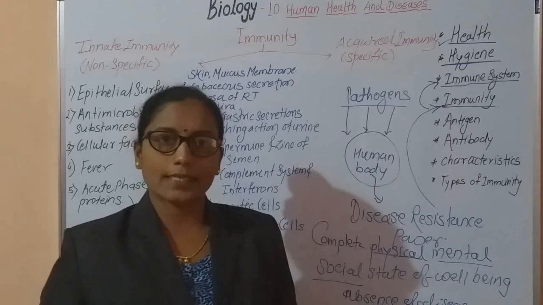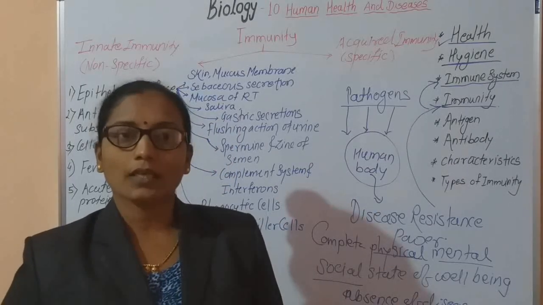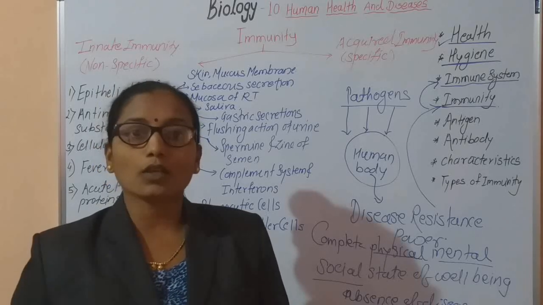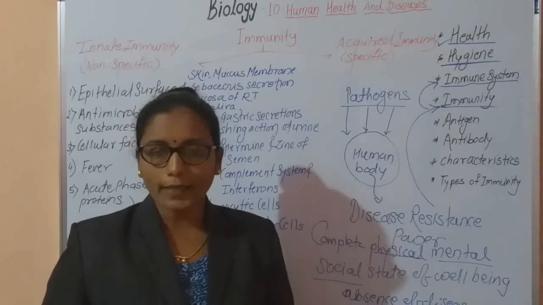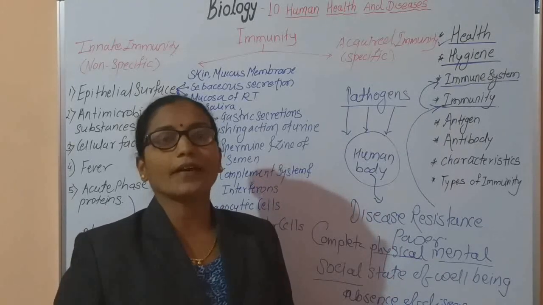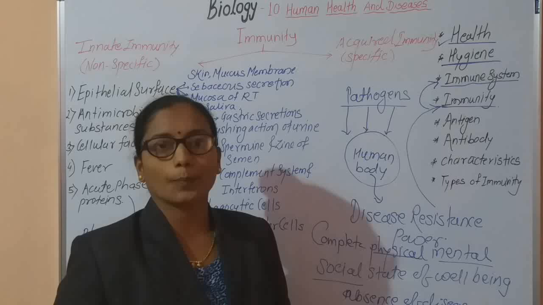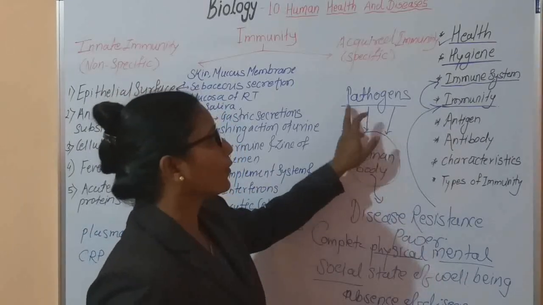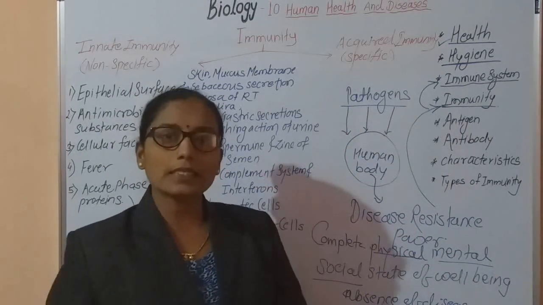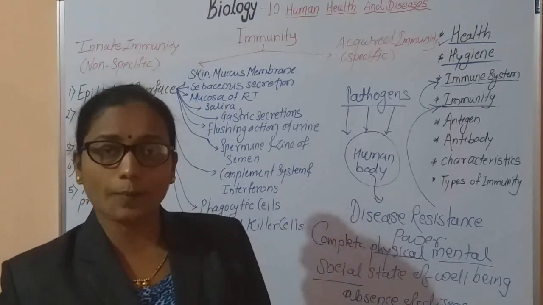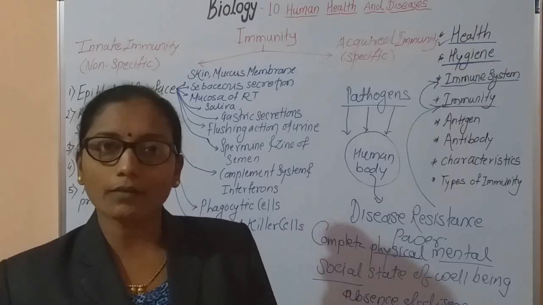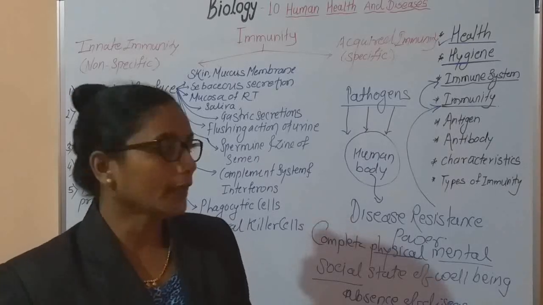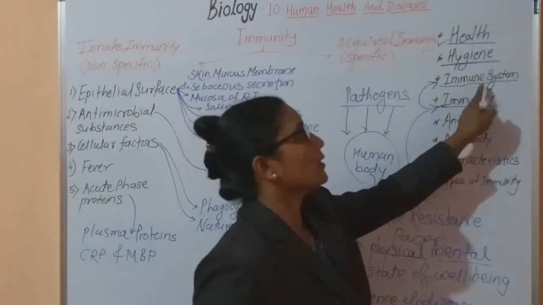Like digestion, like respiration, like circulation, this is also a system in our body, but we cannot draw a diagram of the immune system. Why? Because under the immune system, different cells and different functions are present, and all these structures protect our human body from pathogens. This system recognizes pathogens, tries to protect our body from them and destroys them. This complete organization is called the immune system.